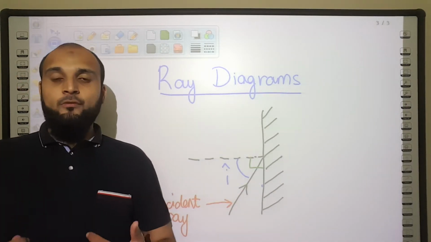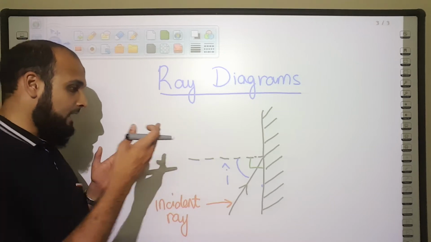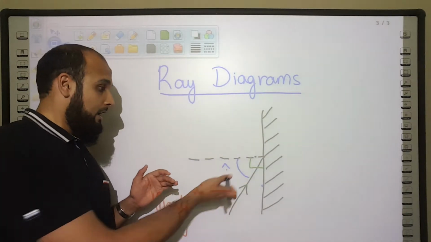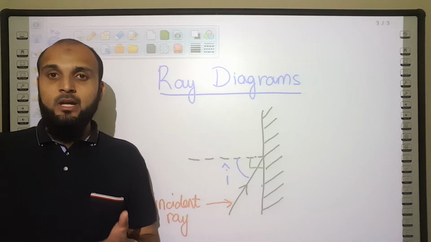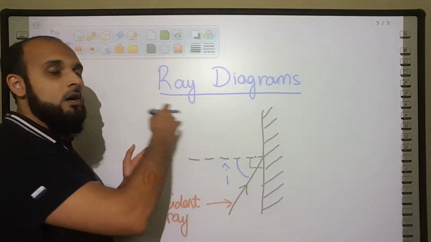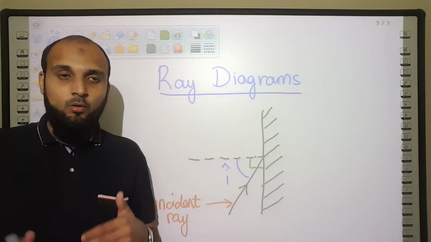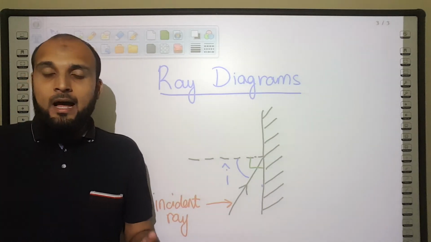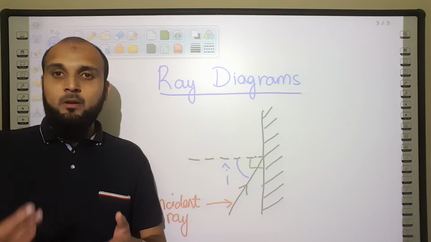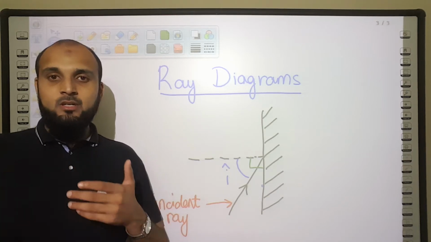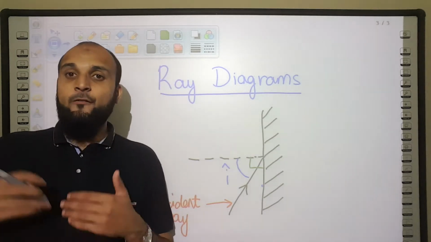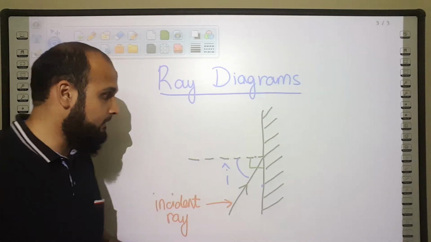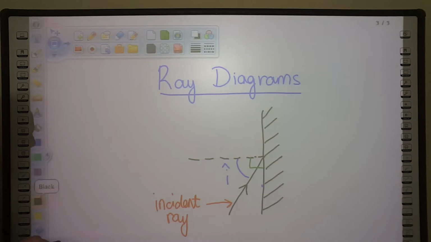Now, following the laws of reflection, we know that the incident ray, the normal, and the reflected ray are going to lie on the same two-dimensional plane. So we can draw all of that onto this paper, or in my case the board, and there is no concept of thickness involved. There is no depth such that the light may come out at a different angle, right? So there is no depth involved. That's the first law of reflection.